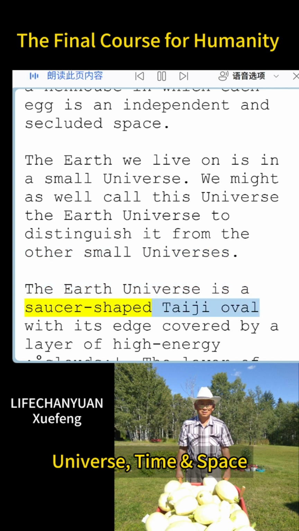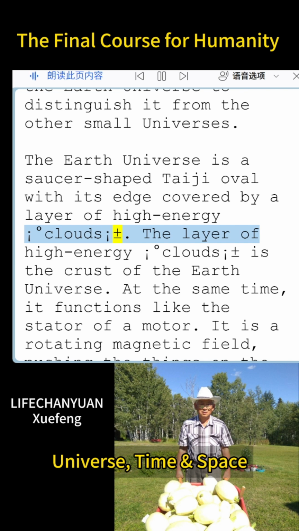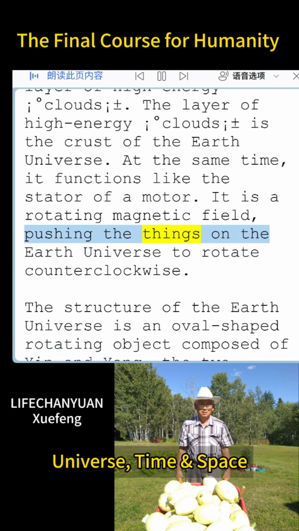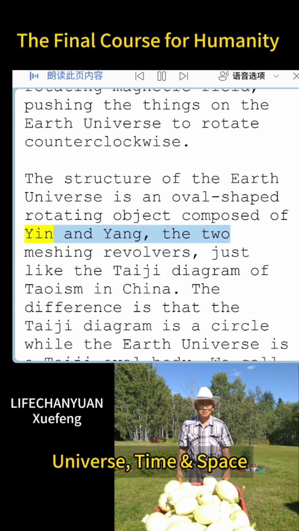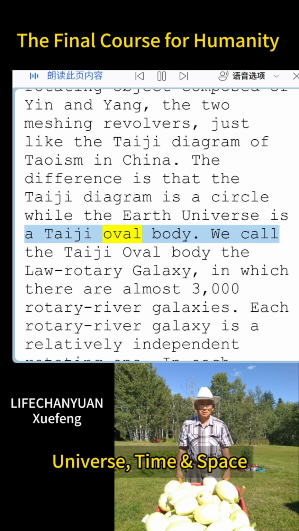The Earth universe is a saucer-shaped Taiji oval with its edge covered by a layer of high-energy degree clouds, plus or minus. The layer of high-energy degree clouds, plus or minus, is the crust of the Earth universe. At the same time, it functions like the stator of a motor. It is a rotating magnetic field, pushing the things on the Earth universe to rotate counterclockwise. The structure of the Earth universe is an oval-shaped rotating object composed of yin and yang, the two meshing revolvers, just like the Taiji diagram of Taoism in China. The difference is that the Taiji diagram is a circle while the Earth universe is a Taiji oval body.